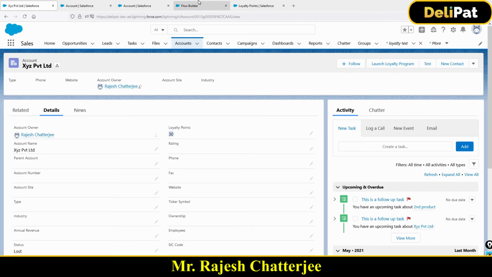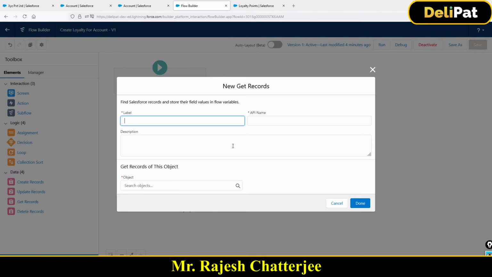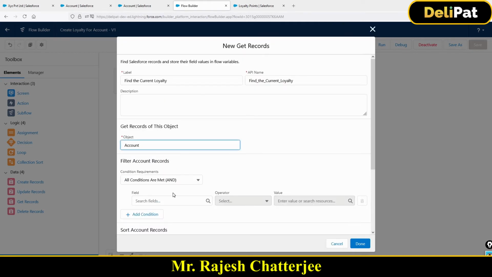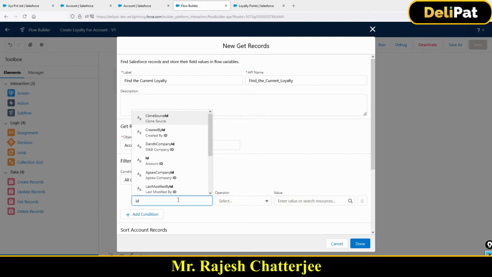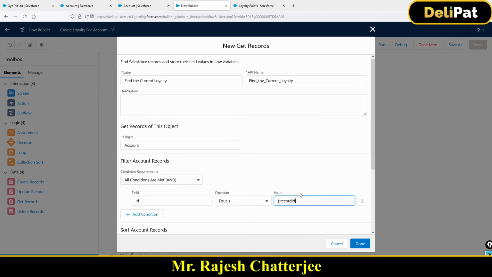How do I get the reference of this loyalty points data? For that, I have to use one more Get Records. Got it? This time the Get Records would be to fetch the data from account. Which account? I have the record ID, by the way. All right, so give a meaningful proper name: Find the current loyalty. Cool. What is the object? Account. Which record do you want to find? Where the account ID is equal to what? Record ID. Isn't it easy?